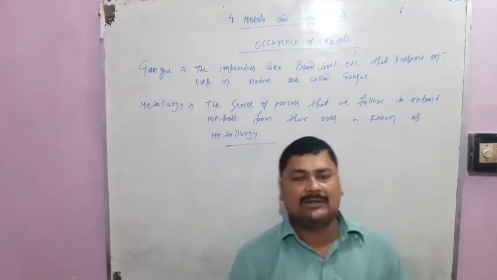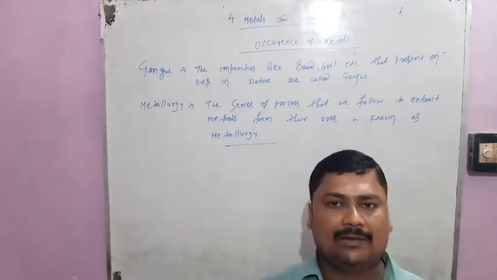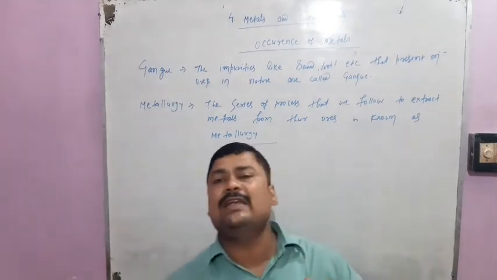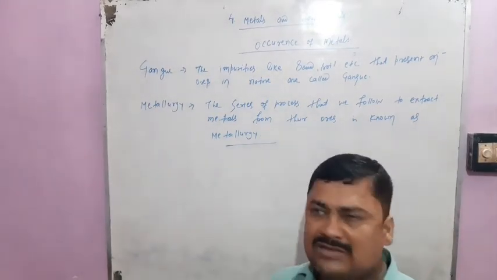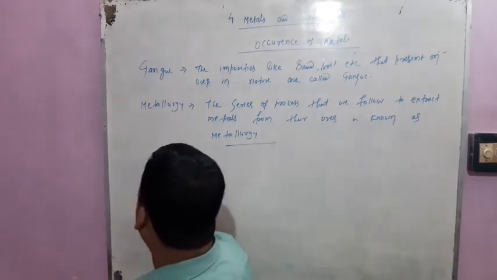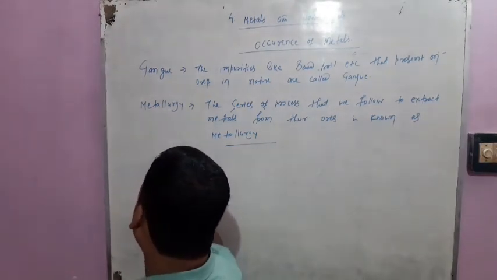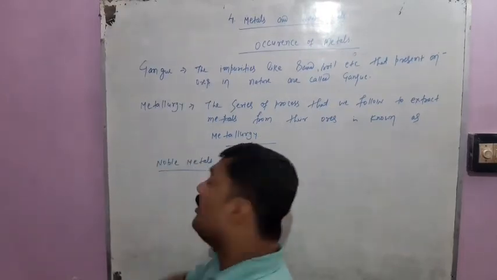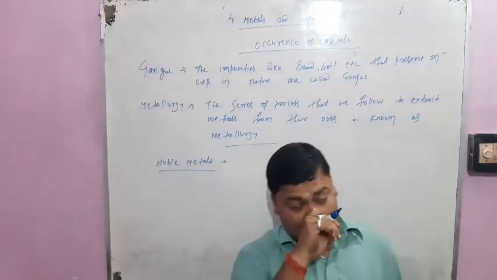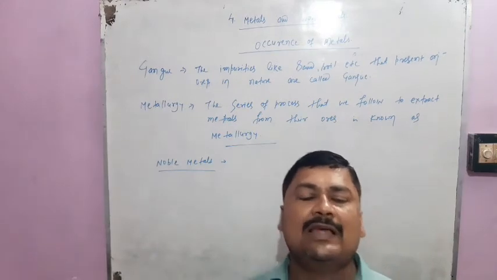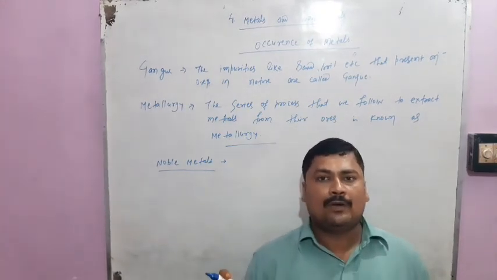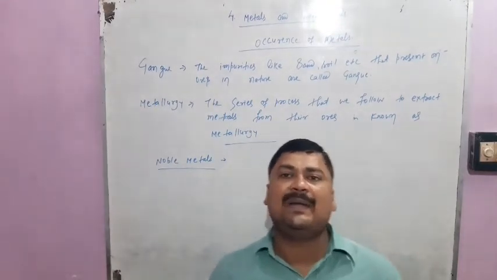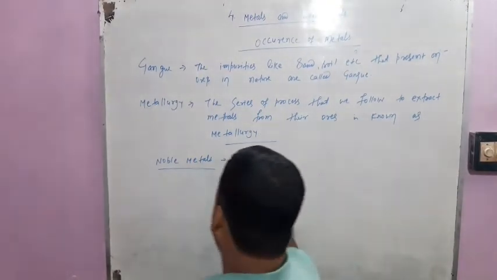Now students, the metals that we find in our universe, we have categorized in 3 different groups. Out of these, one group is known as noble metals. What are noble metals? Noble metals are those metals that are not found in the form of ores in nature.